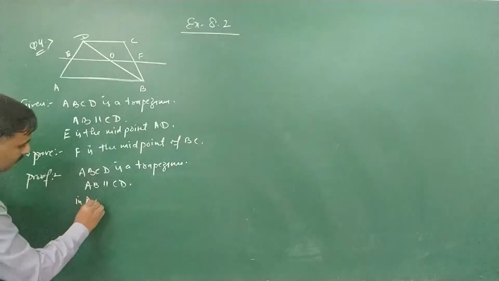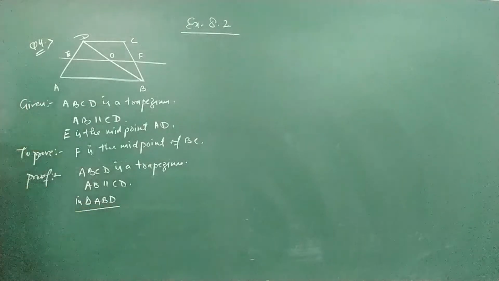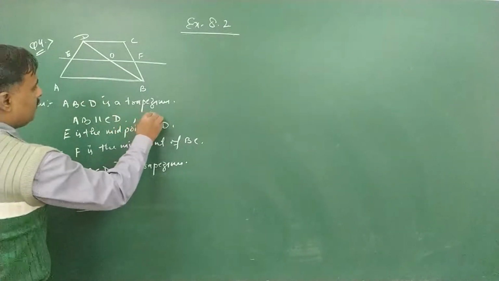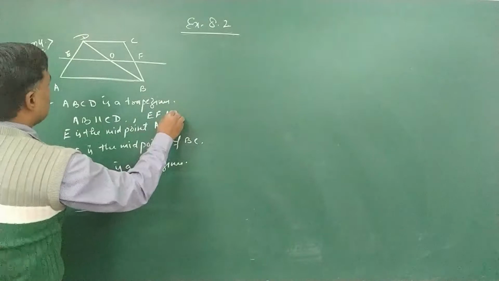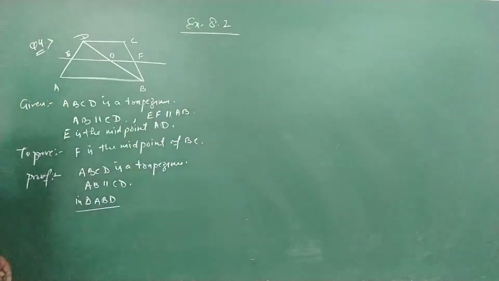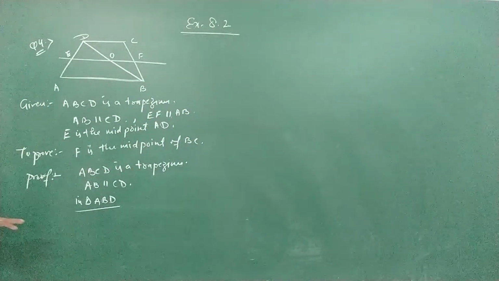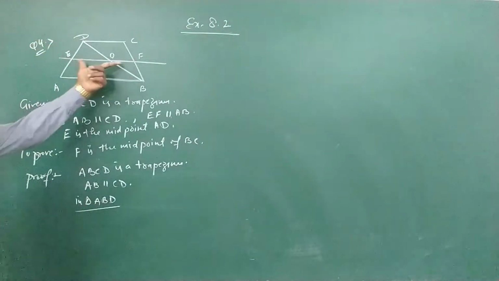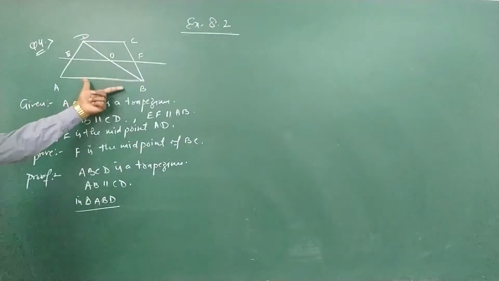So in triangle ABD, E is the midpoint of AD, and a line is drawn through E parallel to AB. One more thing is given: AB is parallel to CD and EF is parallel to AB. So EO is also parallel to AB.